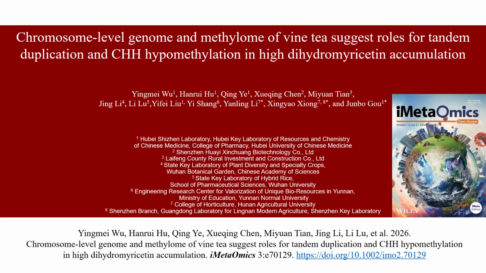Hello everyone. It is my great pleasure to share our research entitled, Chromosome-level genome and methylome of vine T suggest roles for tandem duplication and CHH hypomethylation in high dihydromyricetin accumulation.